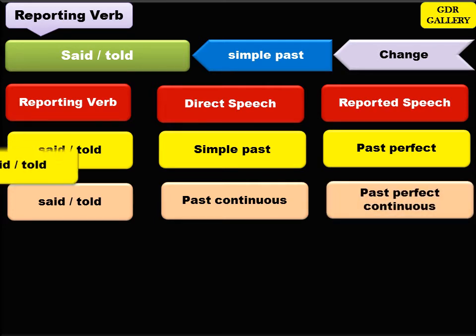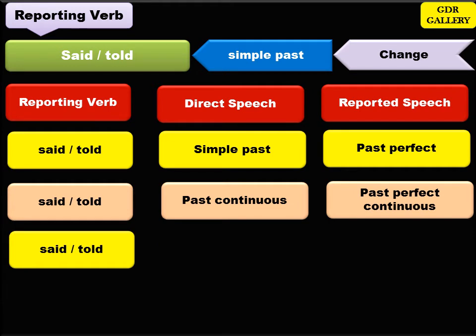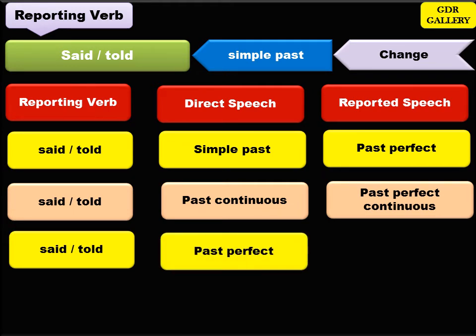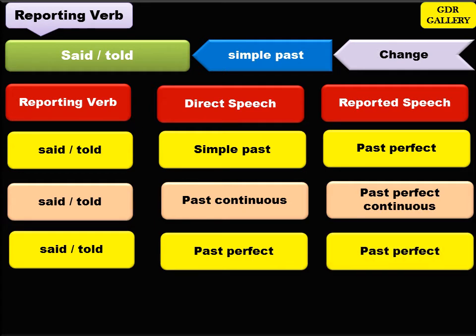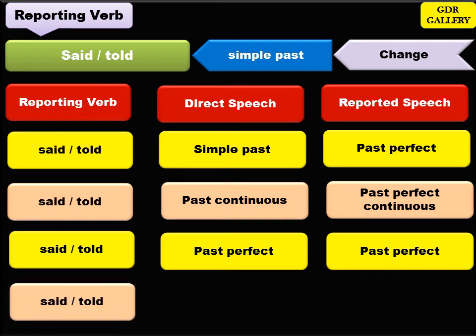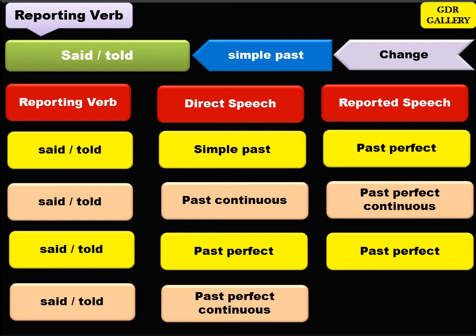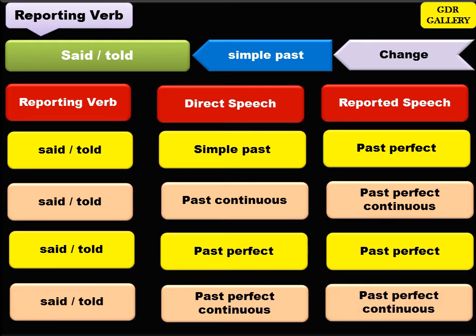Right? Now, when the reporting verb is in past tense, then the quoted speech, if it is in past perfect, then you need not make any change. It remains the same. Similarly, when the reporting verb is in past tense and the quoted speech is in past perfect continuous tense, again, you need not make any change.